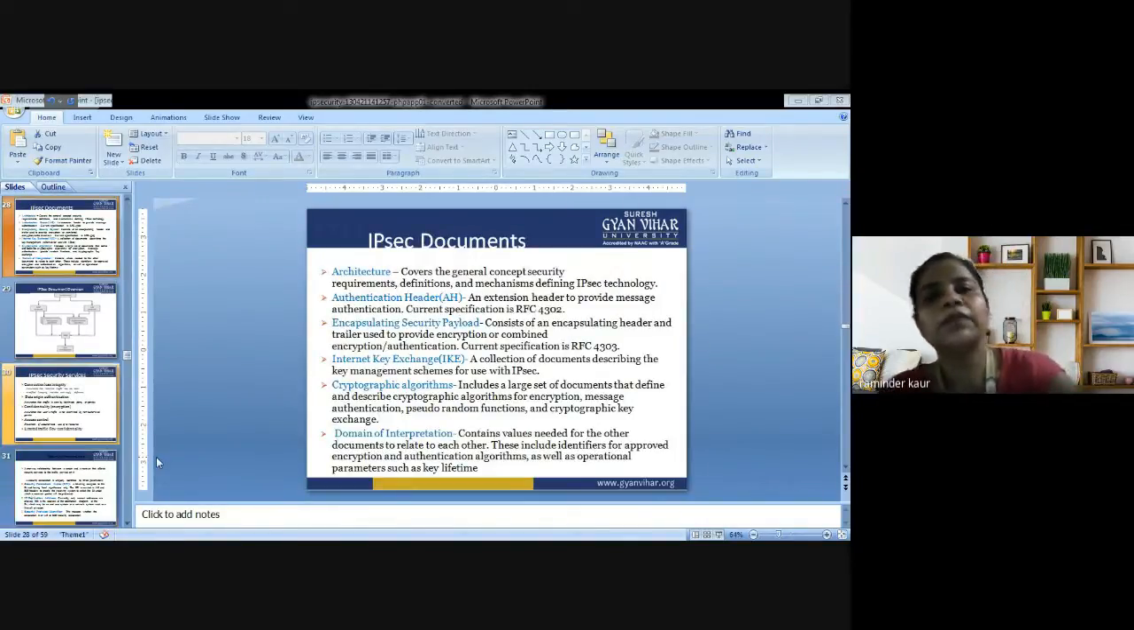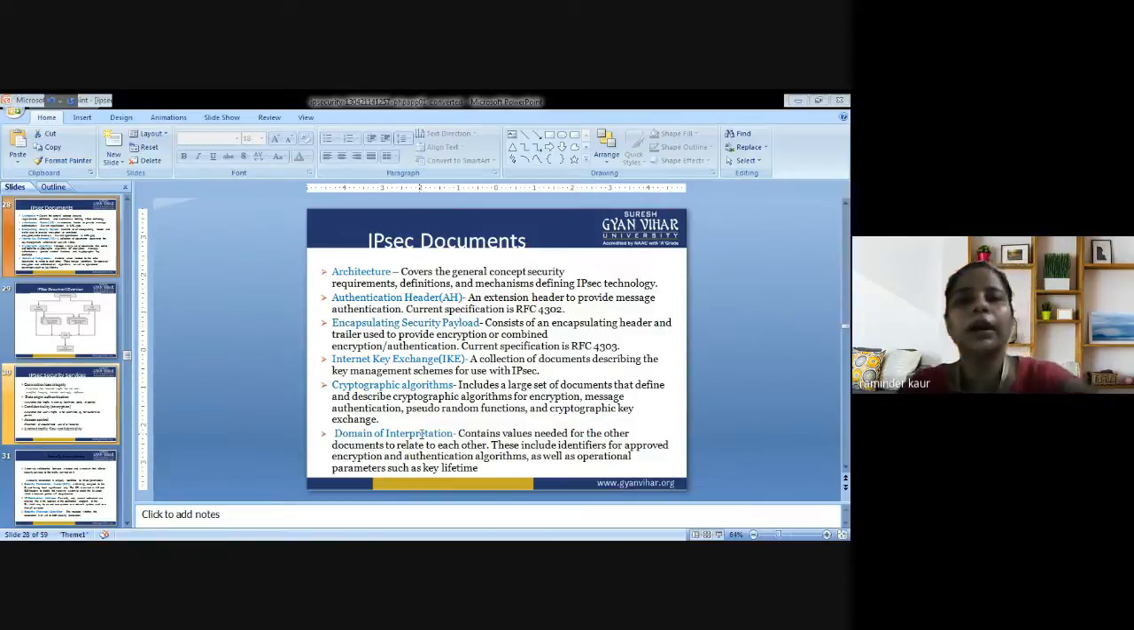So next are the various documents that are concerned with IP security. Have a look at all the documents that are concerned with IP security. What are those? The first one is architecture. Architecture of the IP security, in which four layers are there, and we are supposed to define the process of IP security, how messages are being sent from sender side to receiver side with the help of the IP security.